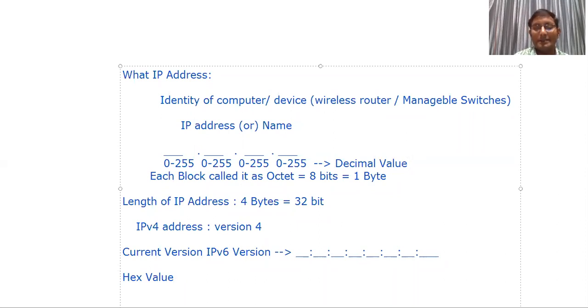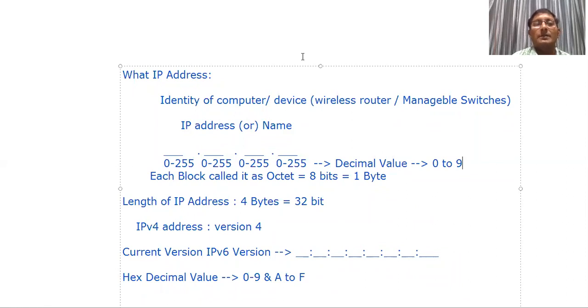Hexadecimal value means hex value means hexadecimal value. In hexadecimal value, we have the range 0 to 9, and we can use A to F here. Decimal value is nothing but a combination of 0 to 9. This is a combination here.